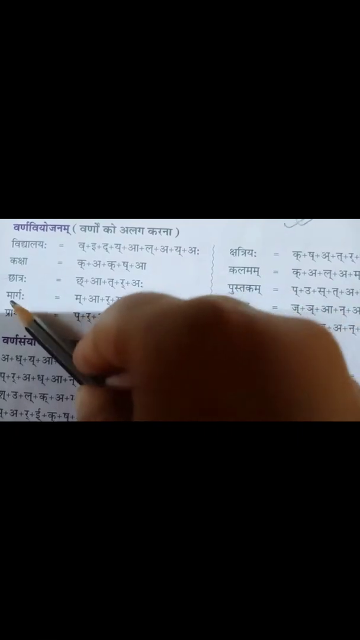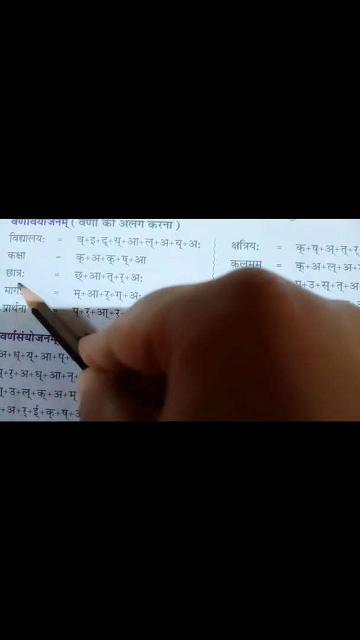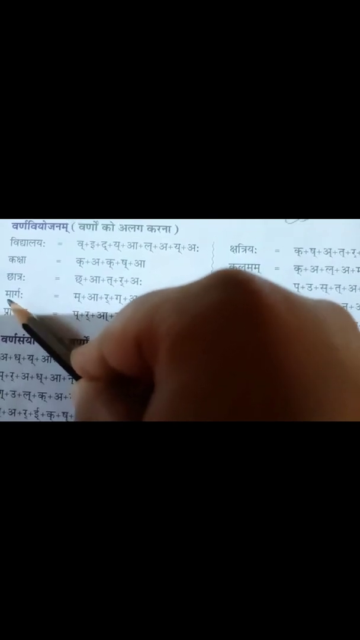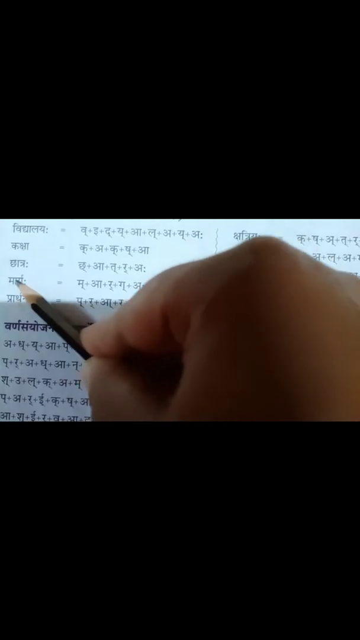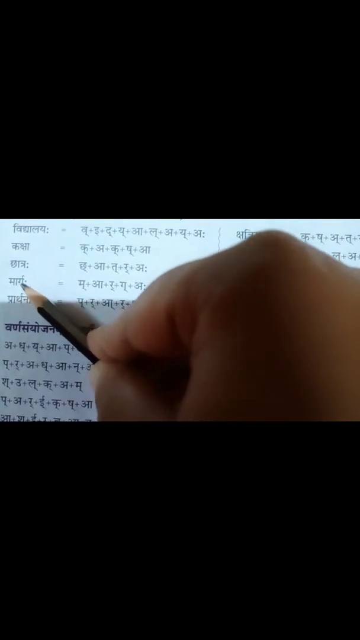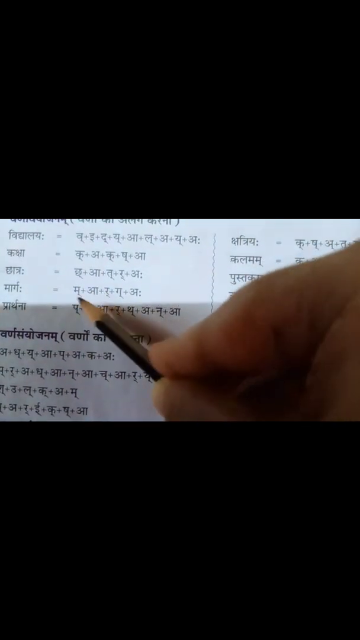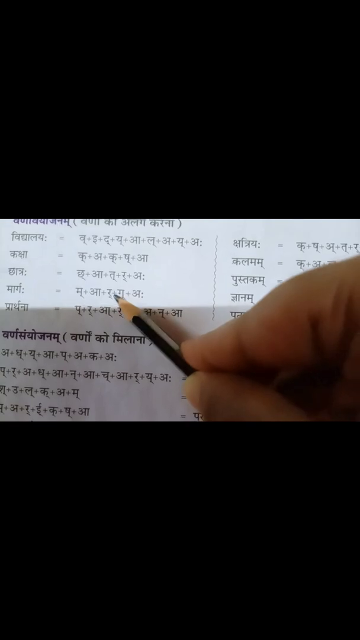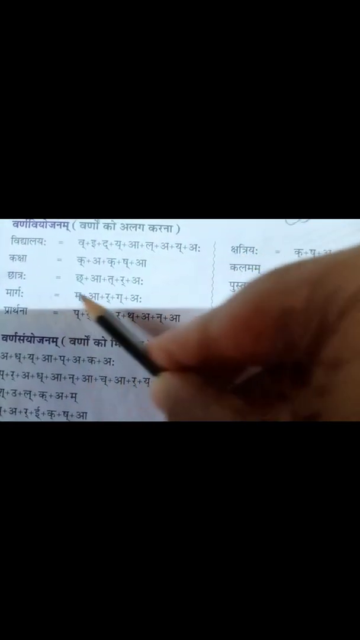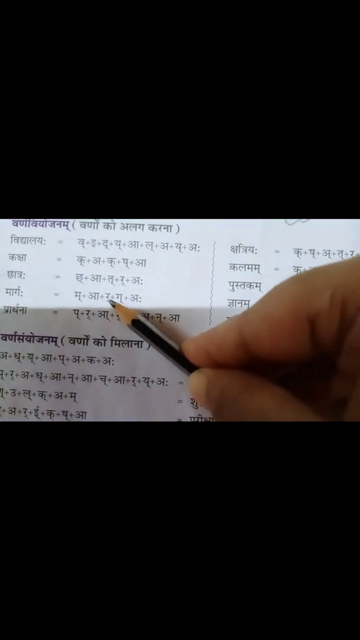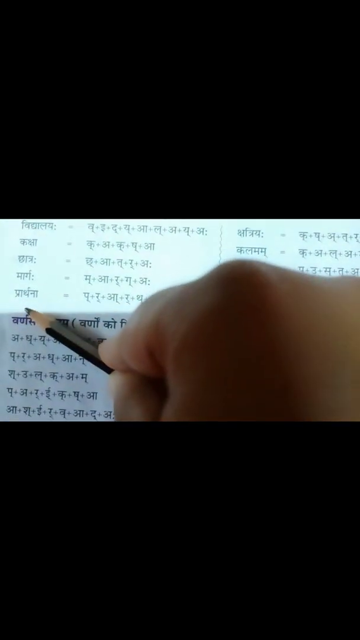Then the next one: ma. Then ga with ref, so ra should be first. Mar. Say margaha, everyone say with me. Margaha. So ra is there before ga. Mar, then ga. That's why ma, then ra, mar, then ga, then aha. Visarga is there. So ma, ra, ga, aha. Margaha.